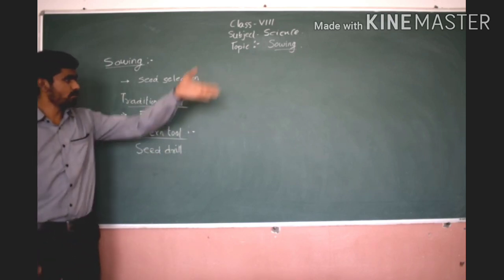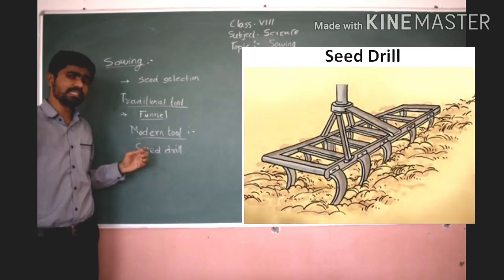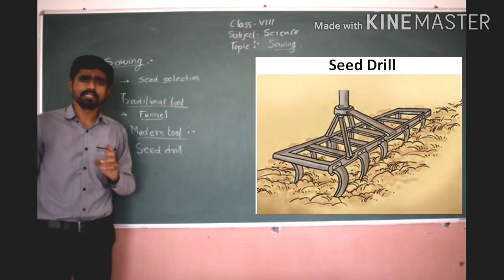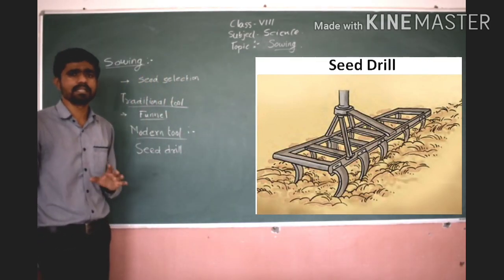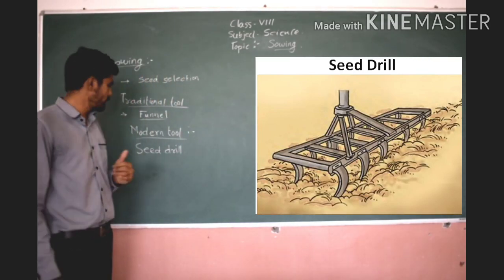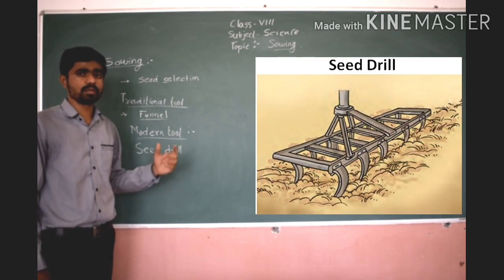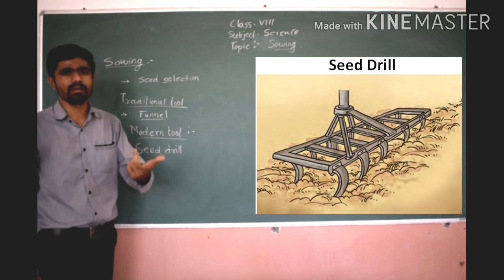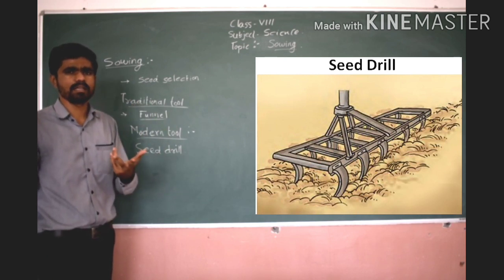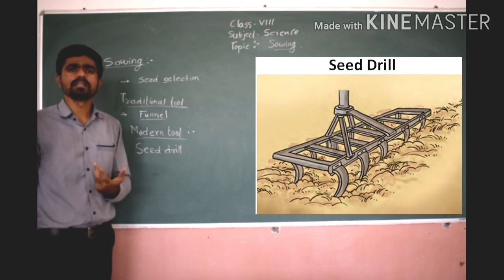You can have a look at a diagram of the seed drill. The seed drill is a tractor-driven instrument. That is, there is a need for a tractor to drive it. The seed drill is attached to the base behind the tractor. A person will be holding it and the driver is going to drive. So two people are required, but it is a very less time-consuming process. Within a day you can sow the whole field.